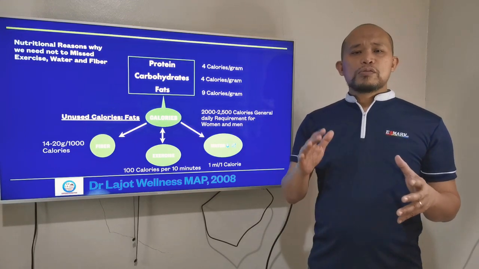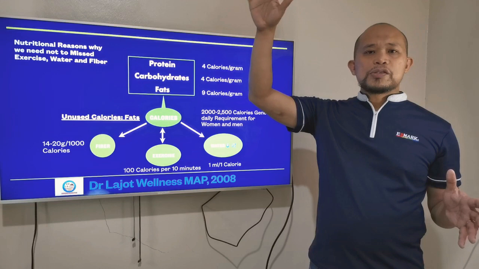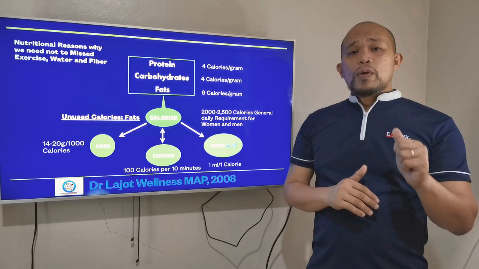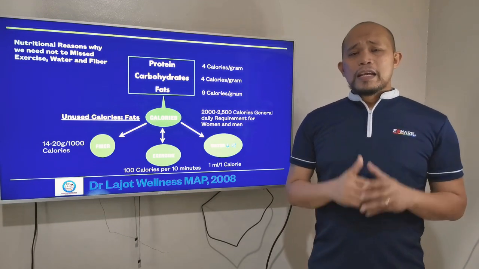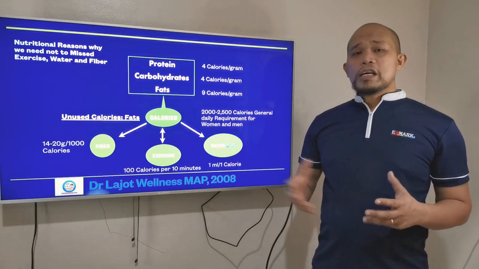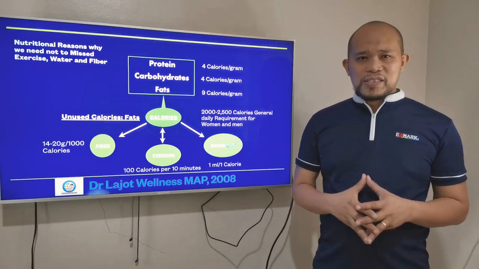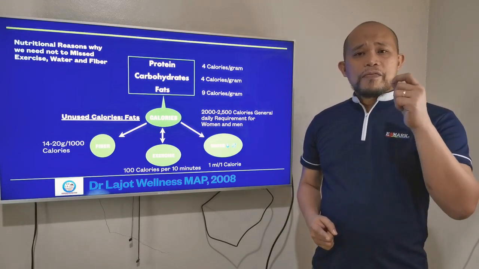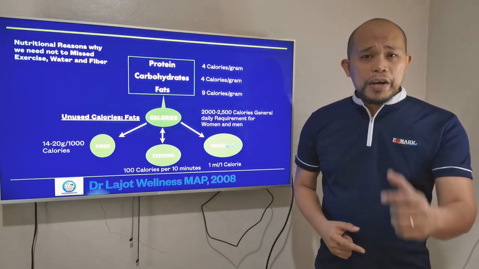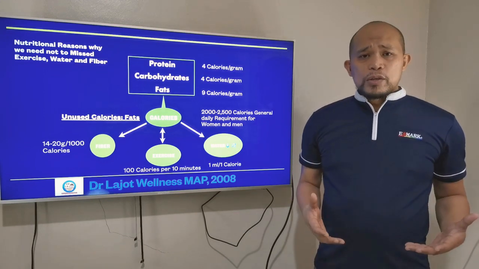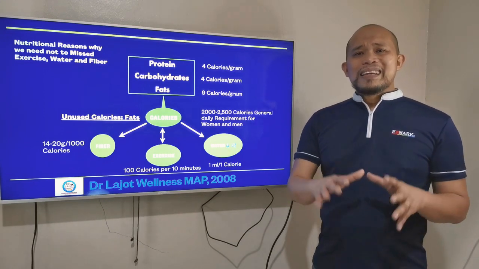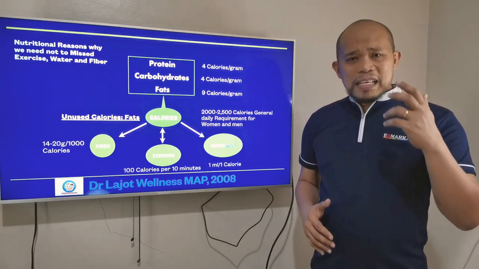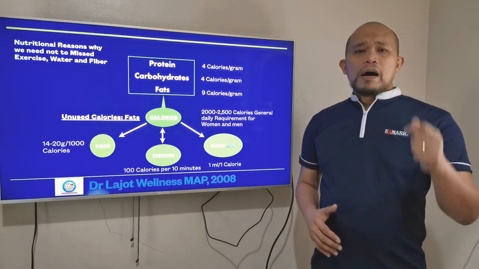And based on the National Nutrition Council guide, since 1978 and even until now, only a few people are eating vegetables and fruits daily. That is why I have this courage to give you these three reasons to have fiber. Because per 1000 calories, we need 14 to 20 grams of fiber. That is based on the standard.